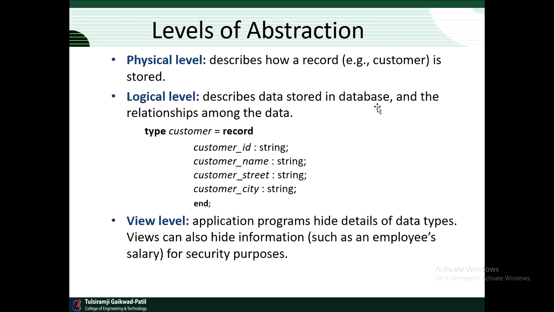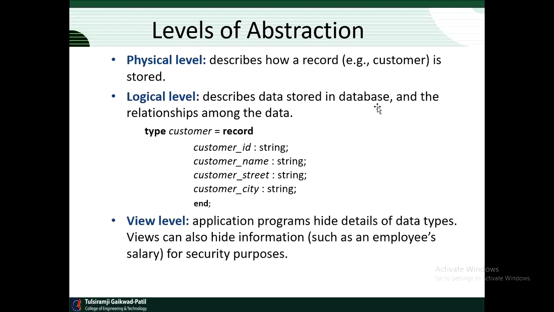So physical level of abstraction describes how a record is stored. This is the actual physical data which is stored in the database, that is given by means of the physical level. And actually this is not related to the user. The user just wants to use the application or the front end application.